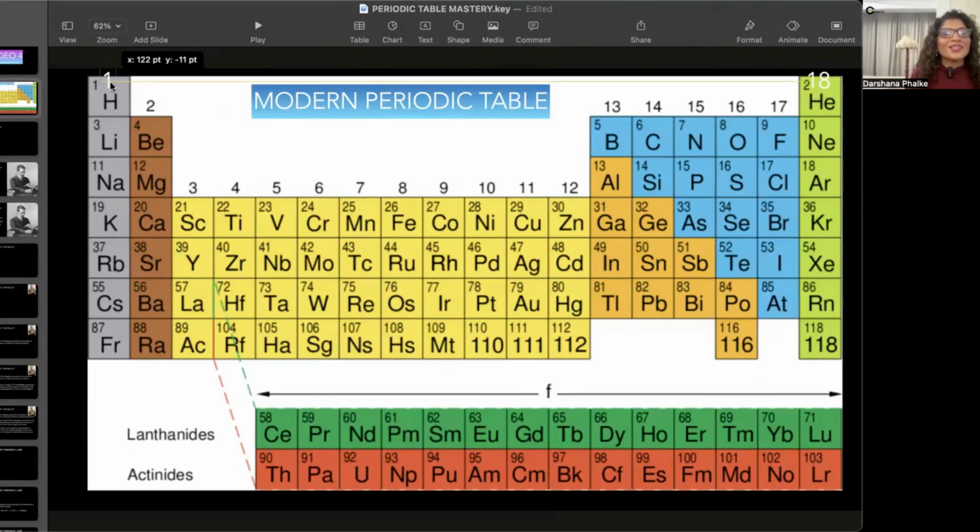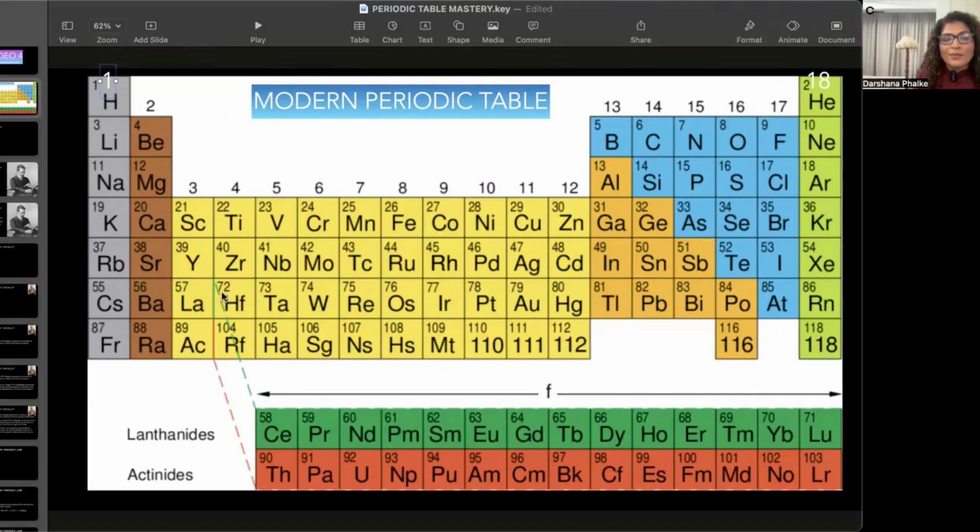So how many groups are there in total? There are a total of 18 groups and there are 7 horizontal rows. Now you'll say, ma'am, but what about these two things at the bottom? So these two series at the bottom are not separate rows, but can you see this green line?